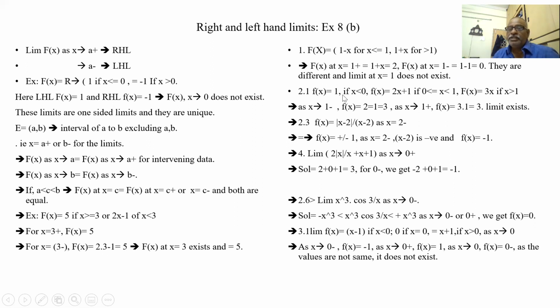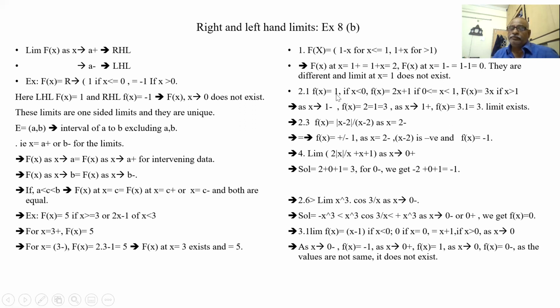Let us see. F of x is 1 if x is less than 0. F of x is 2x plus 1 if x is between 0 and 1. F of x is 3x if x is more than 1. So he has given 3 equations.